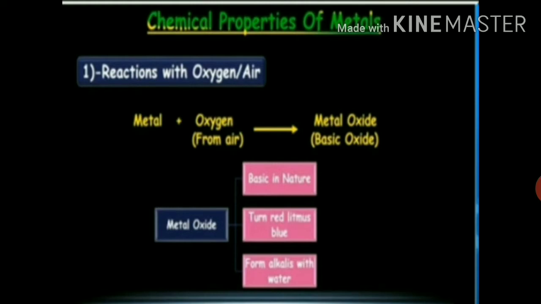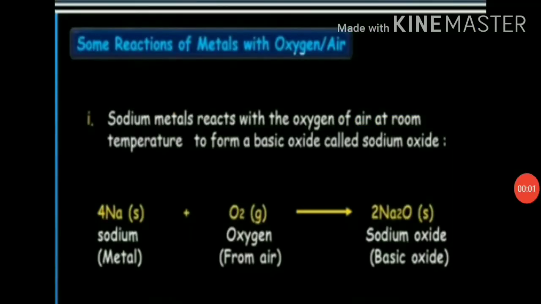So students, let's talk something more with examples. Let's talk about some reactions of metals with oxygen. Sodium metal reacts with the oxygen of air at room temperature to form a basic oxide called sodium oxide. You can just see the reaction. Sodium reacts with oxygen to give sodium oxide. Students, always write equations in balanced form. It is very important.